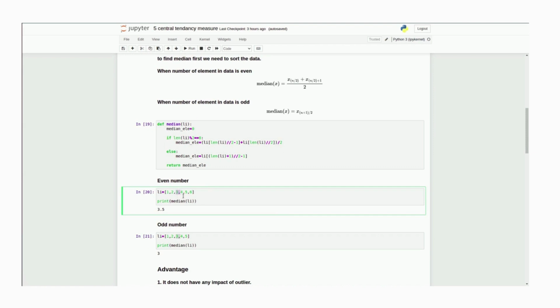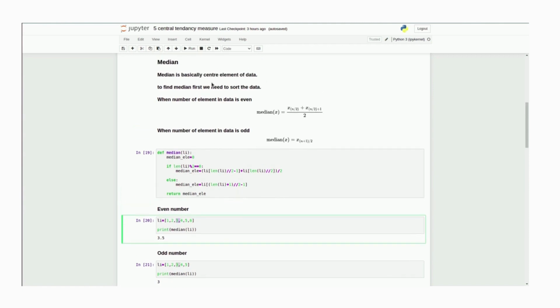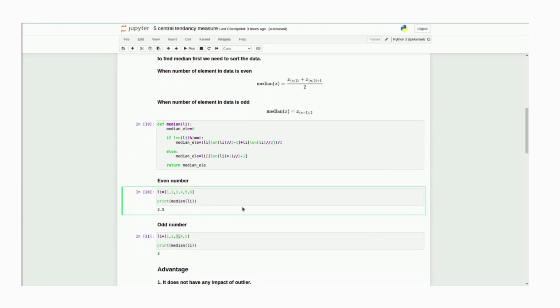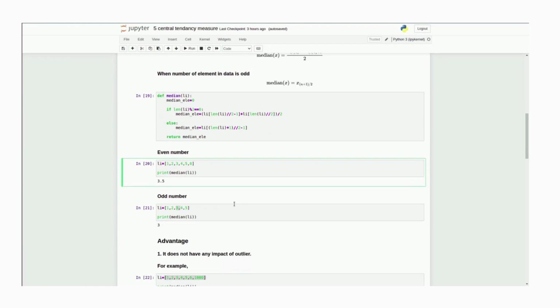So 3 plus 4 divided by 2 is 3.5. So in case of even elements, we find the 2 middle elements and divide their sum by 2. n by 2 means 6 by 2 is 3, and 3 plus 1 is 4. So we take the third and fourth elements, and divide by 2 to get our median. In that way we can find the median.